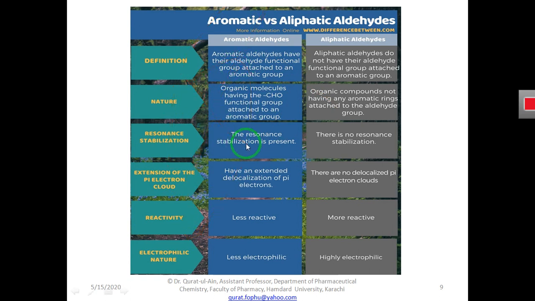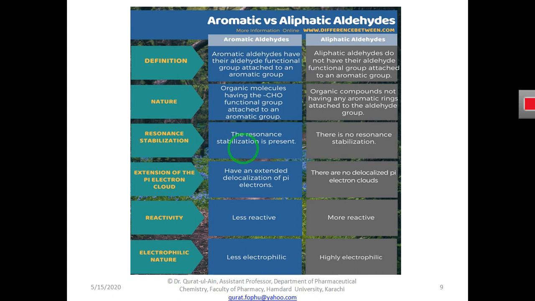And what will happen if this aromatic ring is present in the aldehyde? This aromatic aldehyde will have a phenomenon that we call resonance stabilization. What is this resonance stabilization, and what is this resonance?